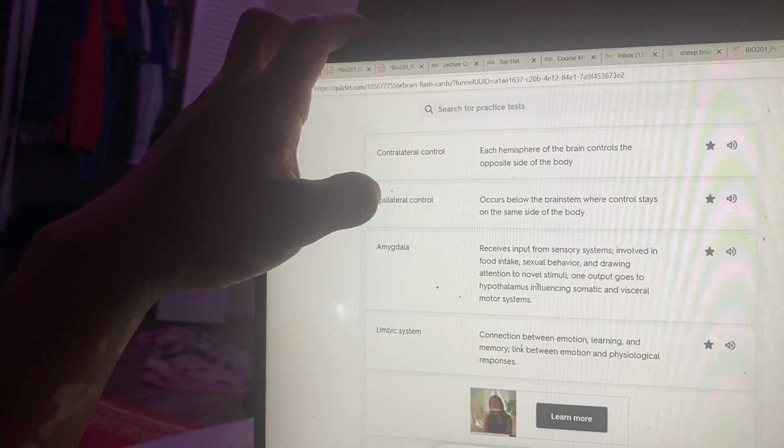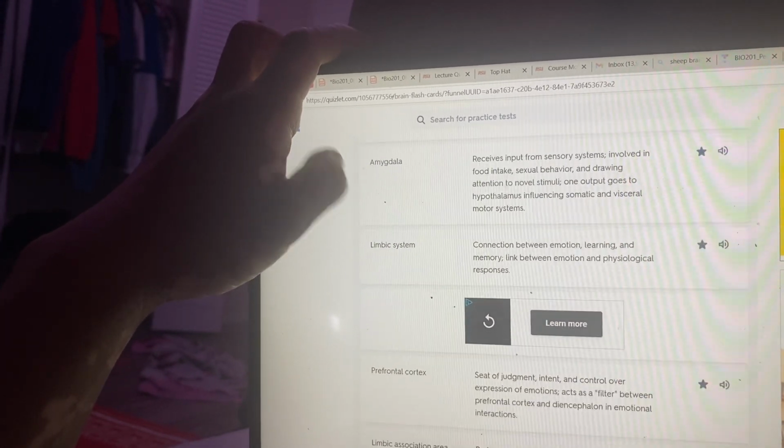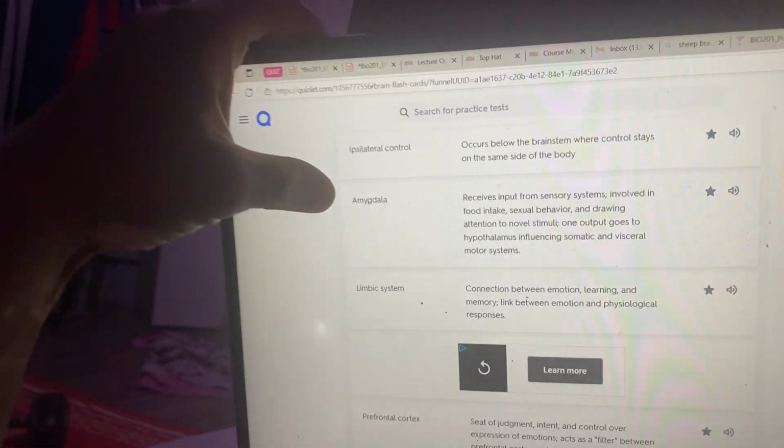Contralateral control. Each hemisphere of the brain controls the opposite side of the body. Ipsilateral control occurs below the brainstem, where control stays on the same side of the body.